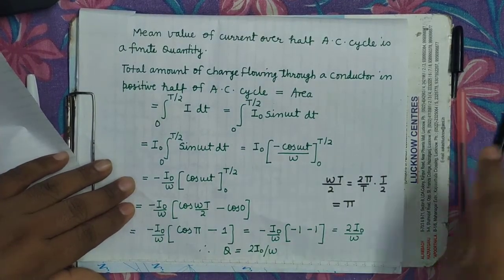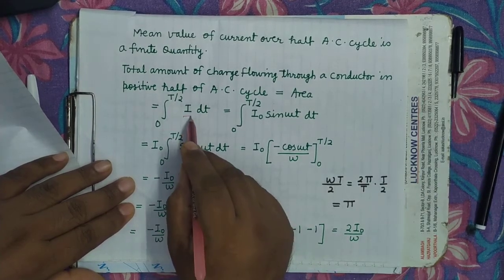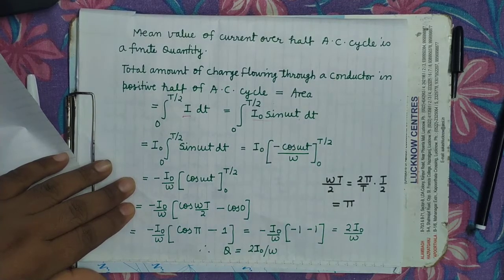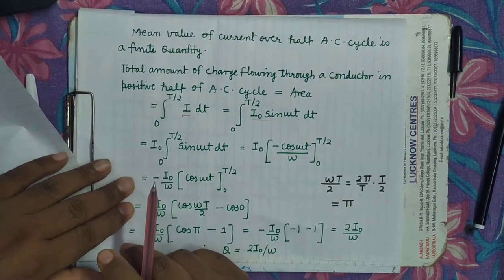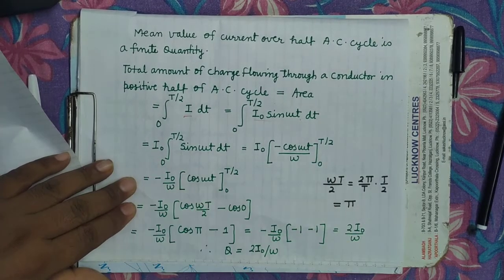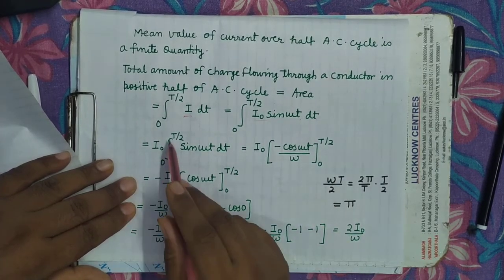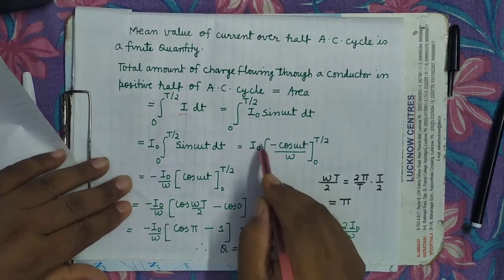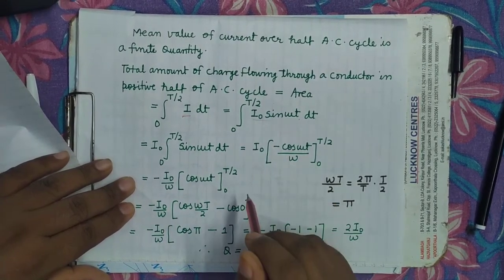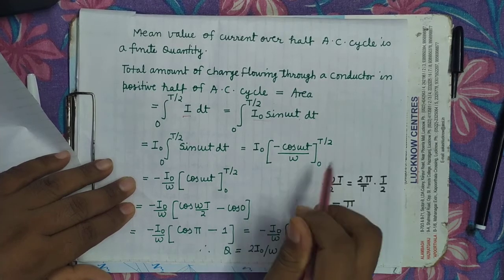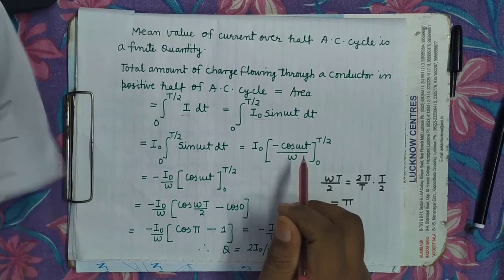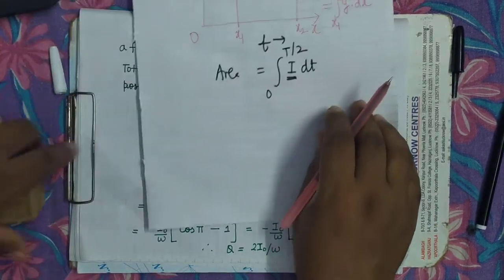But I is the instantaneous value. Therefore we can write I naught sine omega t into dt. What is I naught? It is the peak value, a constant value. That's why it has been taken out. Integral 0 to T by 2 of sine omega t dt. Now when we integrate it, it comes out as minus cos omega t upon omega. It's clear? This is the integration, which I can explain here.